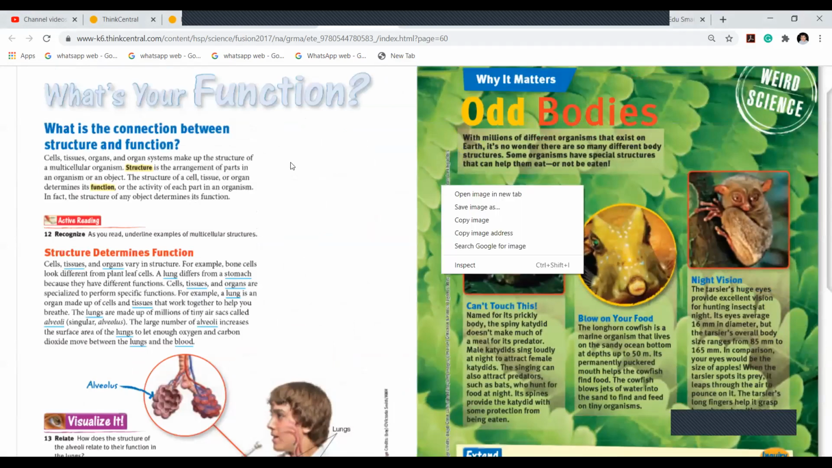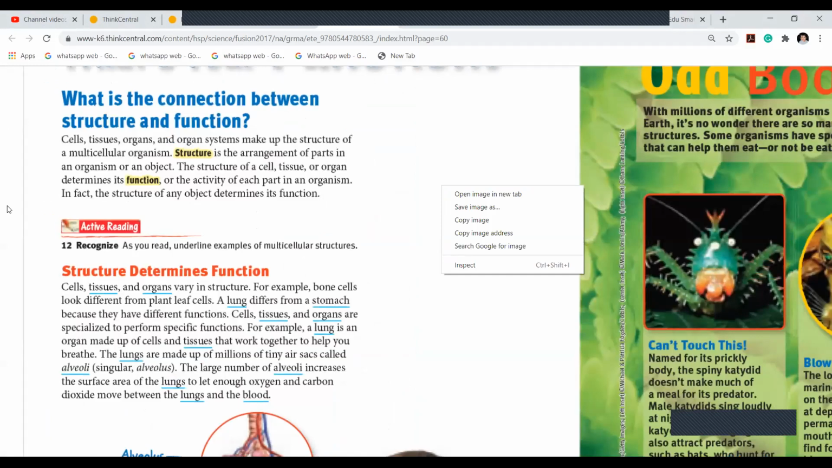What is the connection between structure and function? Very simple, girls. Structure is like shape. Structure is how it looks, the arrangement of parts. The structure of a cell, tissue, or organ determines its function. That means the activity of each part. Each part, what is it doing? That means function. Structure means arrangement. Function means the activity of each part.